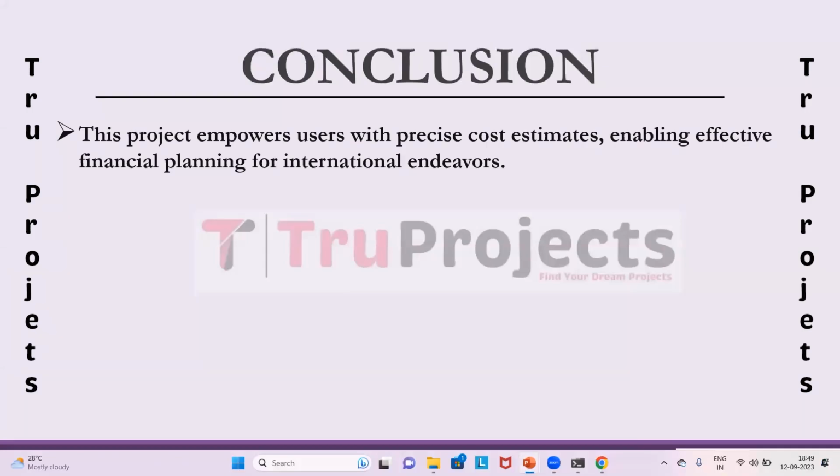The project has successfully created a sophisticated cost of living prediction system. Underpinned by advanced machine learning algorithms, its primary aim was to empower individuals and travelers to take charge of their financial planning when considering international ventures. By providing them with the precise cost estimates based on their preferences and needs, it equips them with the essential information required for budgeting and decision making.